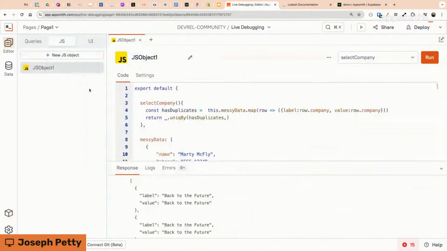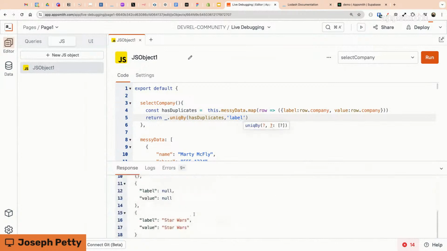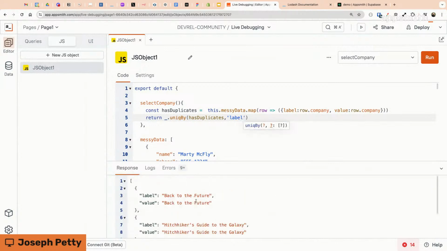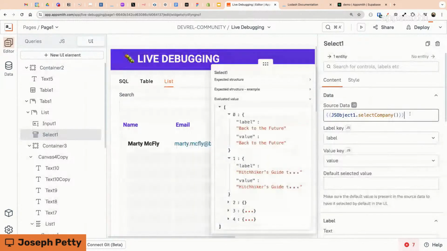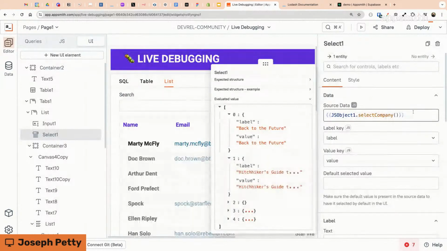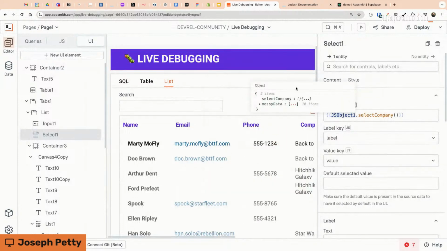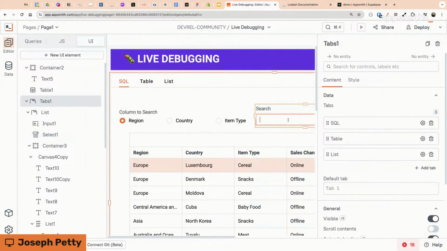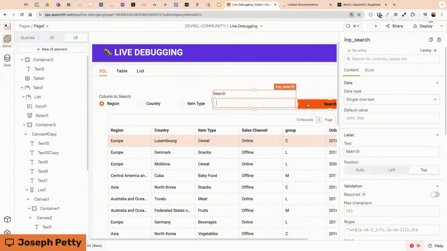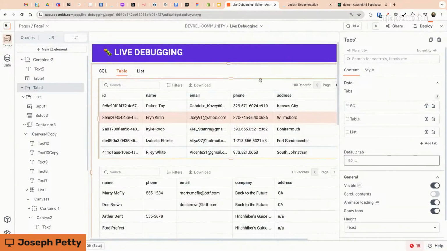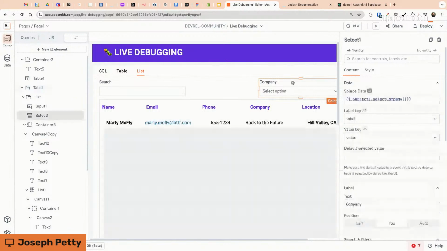Let's get back to the editor here. Unique by, and then we're checking its label. Or you could do the value, but they're duplicates. And there it is. Now we're getting a deduplicated list. So let's see what the select widget says now. This field is not giving me an error. It's showing an evaluated value. I'm so zoomed in, it's kind of hard to navigate. Here it is.